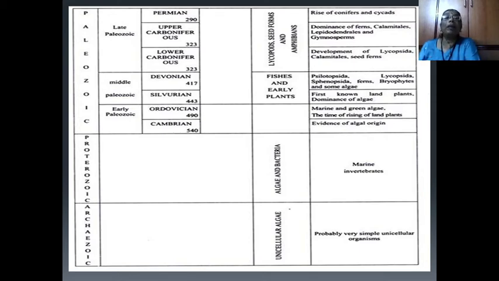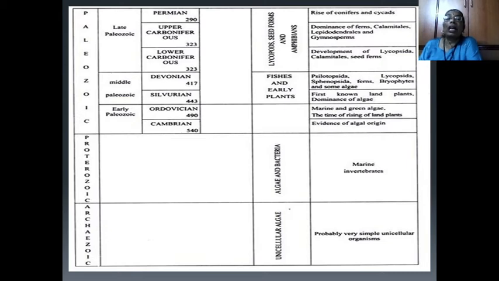In the Permian, 219 million years ago, the rise of conifers and cycads takes place. The dominance of ferns, calamitales, lepidodendrons and gymnosperms is shown 323 million years ago in the upper Carboniferous period. Development of Lycopsida, calamitales and seed forms is seen in the lower Carboniferous period.